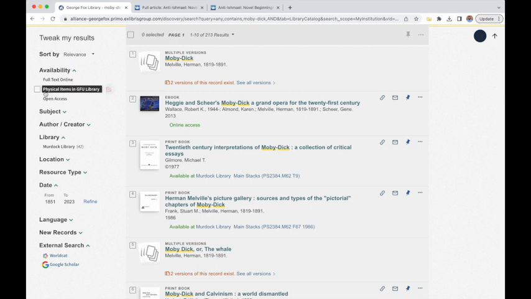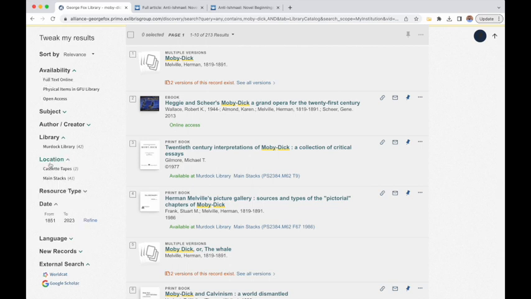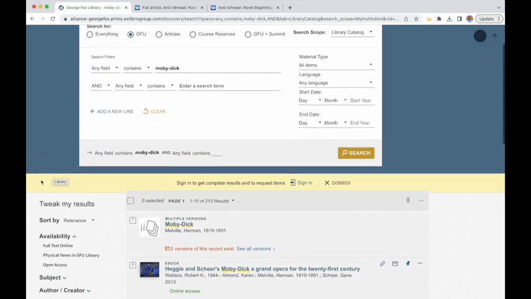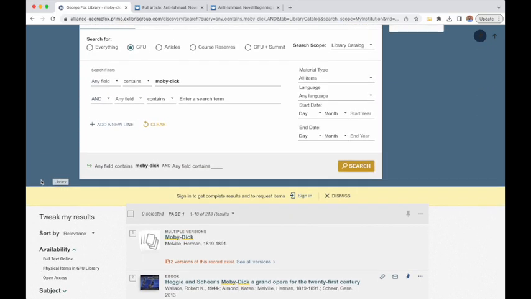We can see we have full text online. If you were looking for ebooks, you can see location. So I might not want a cassette tape, but then we have main stacks, which tells me that the other 170 some results are ebook results. So those could be book chapters, and ebook chapters can also go through a pretty strong peer-reviewed vetting process as well. So some of these are going to be pretty scholarly.